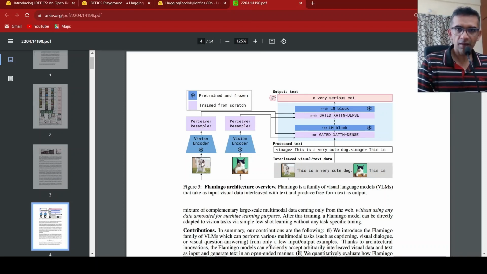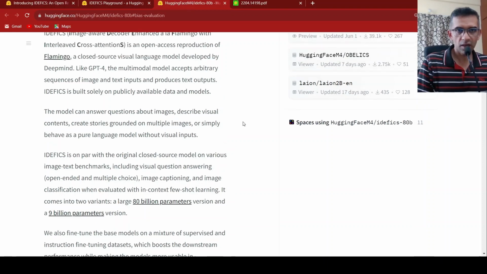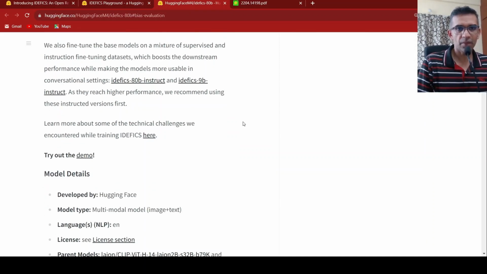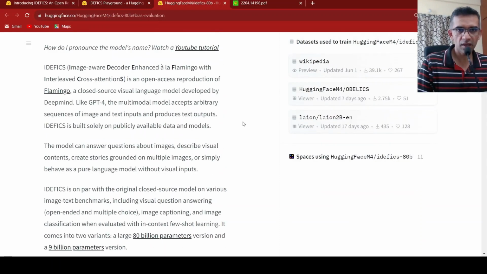This is sent to a vision encoder backbone, and you also have a language encoder. Based on these, you have some attention layers or transformer layers, which are used to generate your output. That is the idea. IDEFICS makes use of LLaMA version 1 for the text part, and for the image they have OpenCLIP. That is the kind of architecture they have used.